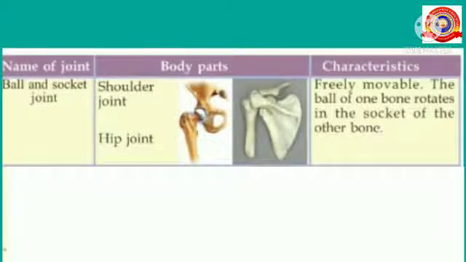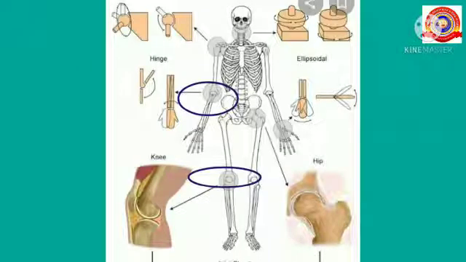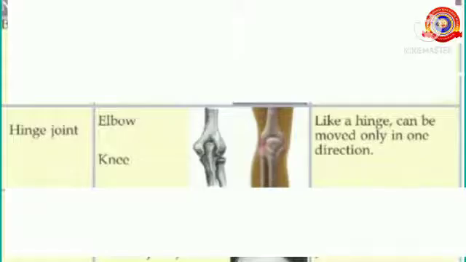The next one is the hinge joint. It is seen in the elbow and in the knee. It is like a hinge. It can be moved only in one direction. So, the hinge joint is seen in the elbow and knee, and it can be moved only in one direction.